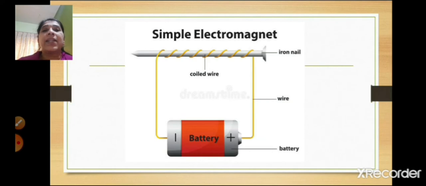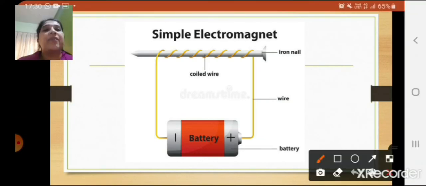Now how are these electromagnets made? What you can see in the figure here, children, is an iron nail. You have to take an iron nail of about 10 centimeters in length, and wind a copper wire of around 1 meter onto this iron nail. This is called the winding, children, right?